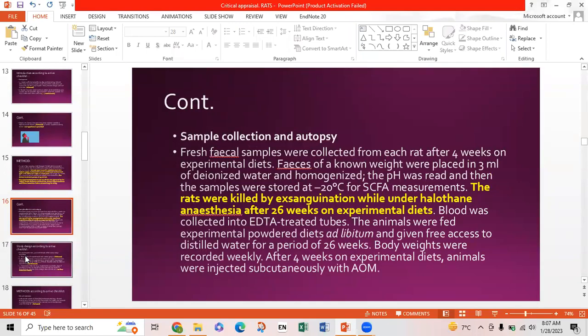Next in the method is sample collection and autopsy. Fresh fecal samples were collected from each rat after 4 weeks on experimental diets. Pieces of known weight were placed in 3 ml deionized water and homogenized. pH was read and then the samples were stored. The rats were killed by exsanguination while under halothane anesthesia after 26 weeks on experimental diet. Blood was collected into EDTA-treated tubes. The animals were fed experimental powdered diets and given free access to distilled water for a period of 26 weeks. Body weights were recorded weekly. After 4 weeks on experimental diet, animals were injected subcutaneously with the drug.